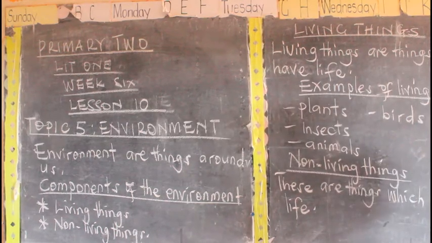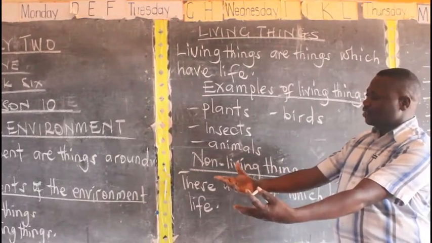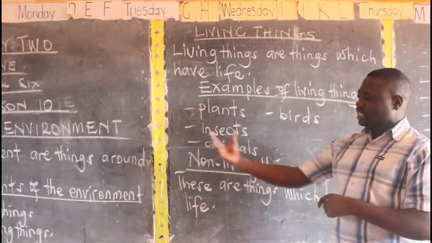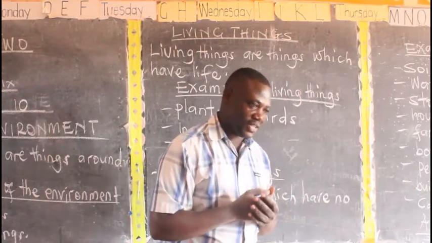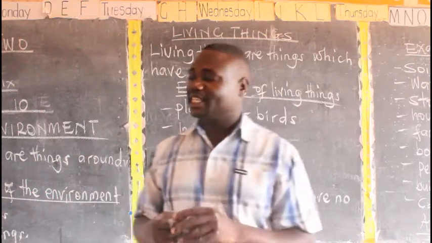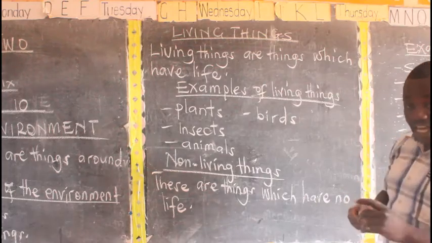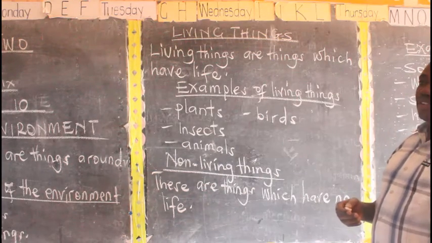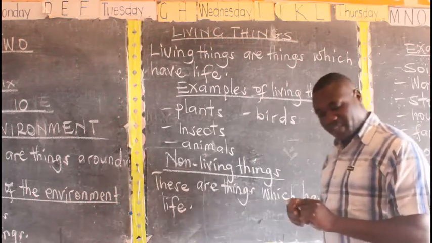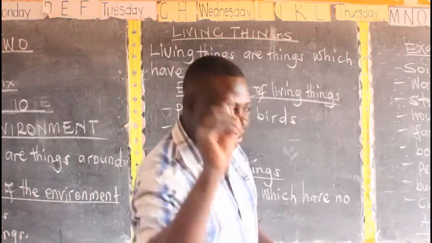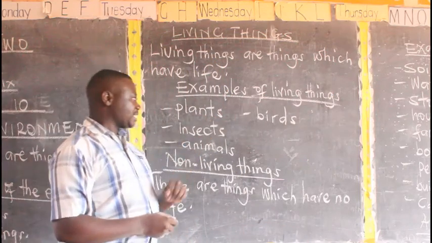Now, living things one by one. We want to elaborate, to talk more in detail about living things. What are living things, dear children? Living things are things that have life. All living things are things which have life. Biological things in the environment, they have life. And examples of living things you can even mention. You yourself, you are a living thing. You have life.